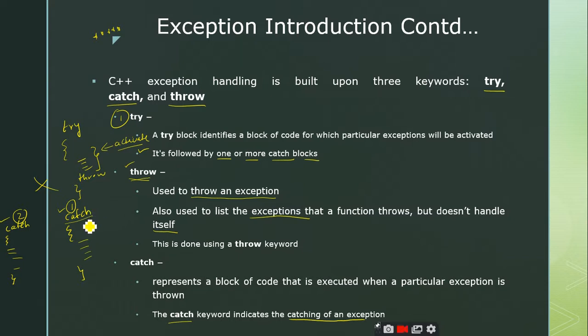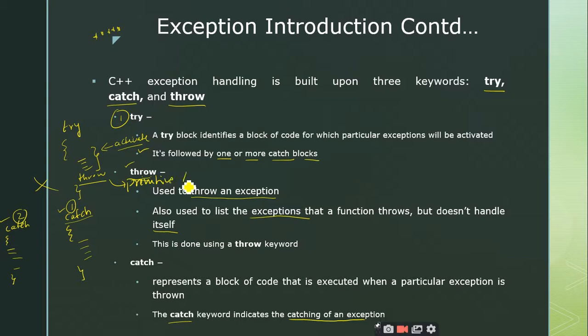The reason is I have hidden some important data here. Listen carefully. You are going to throw an exception. So what is an exception? It can be a primitive data type also, right?